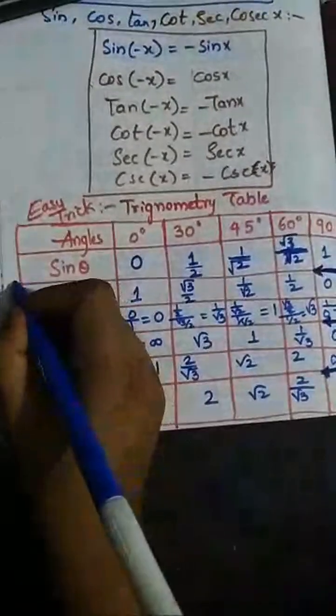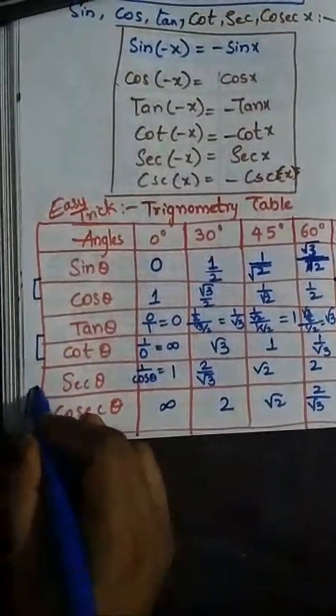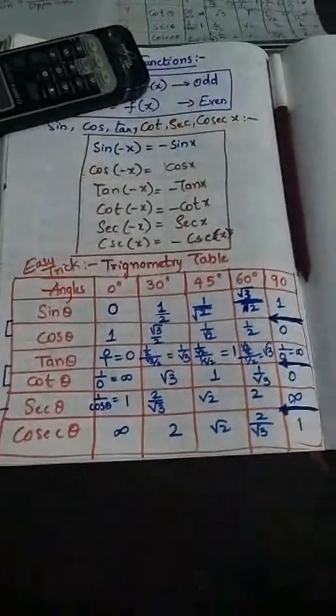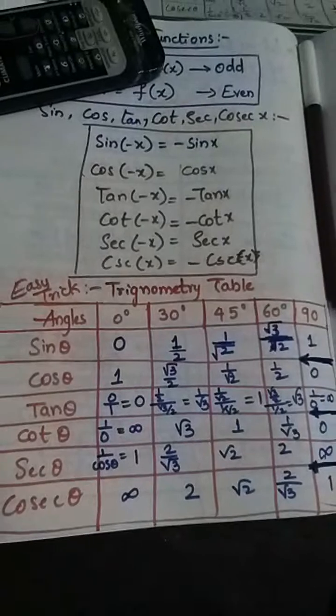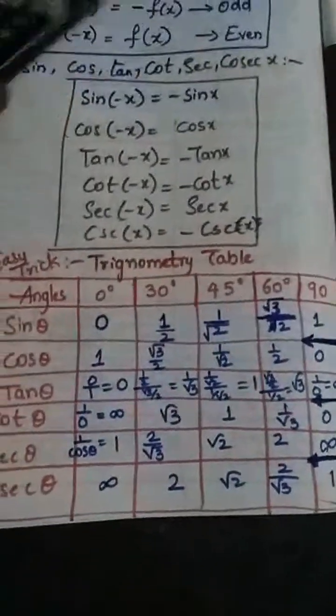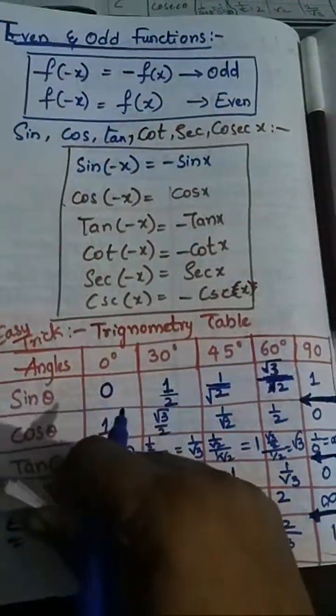So this depends on this one, and this depends on this one, and this depends on this one. Like this we have to remember the trigonometric table. Very easy trick to remember, children. Please watch the complete video to remember the tricks of trigonometric functions, ratios or table.